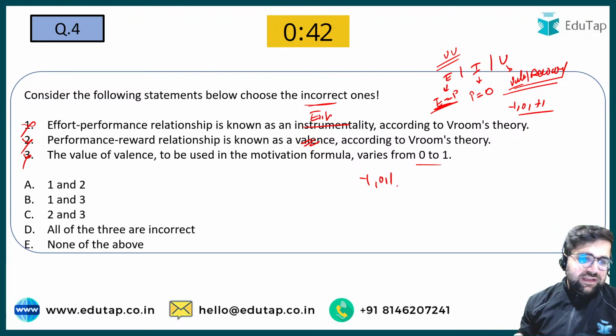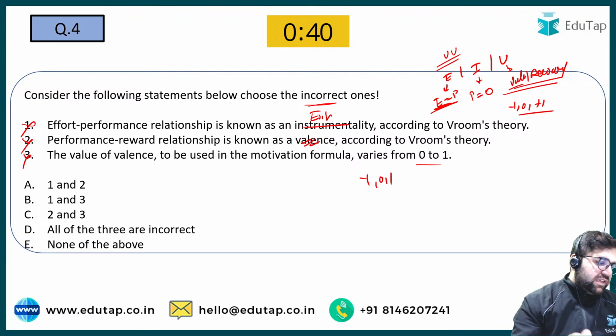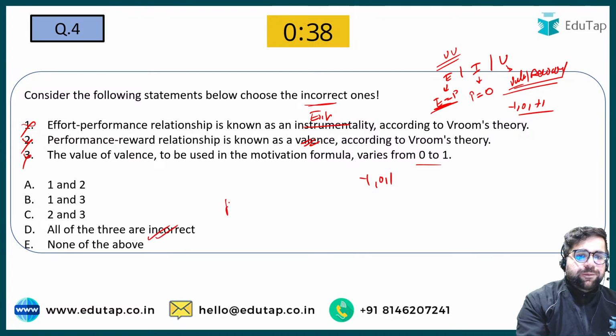So the range is incorrect over here. Therefore, all the statements are then incorrect. The answer will be option number D.